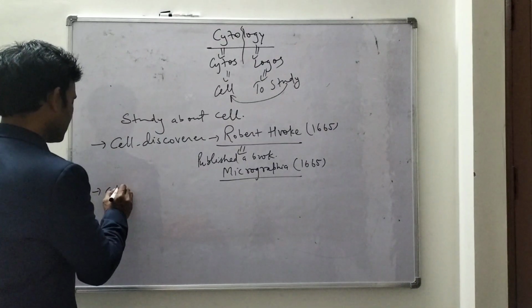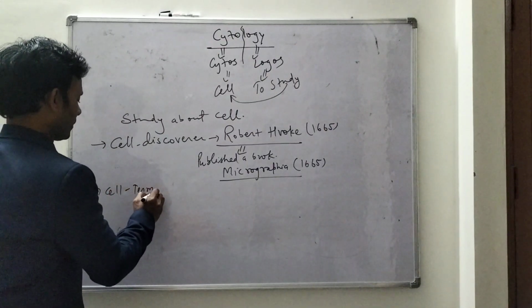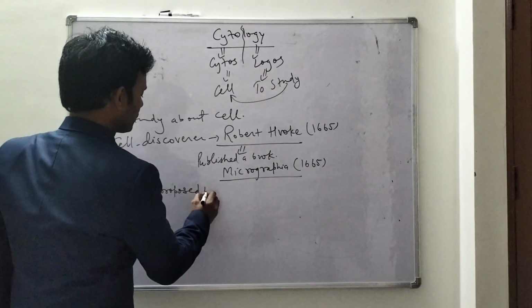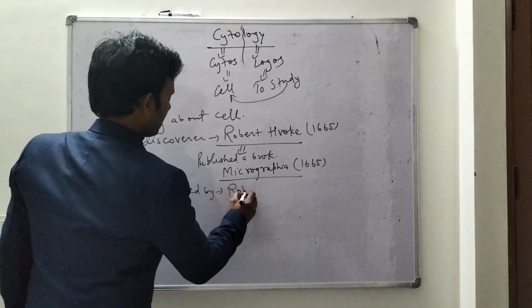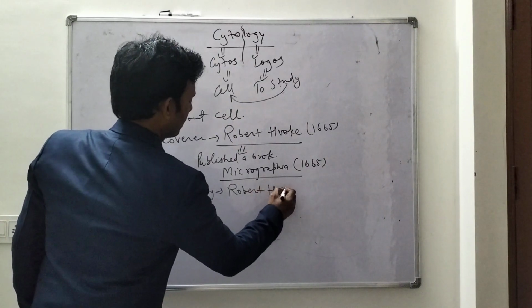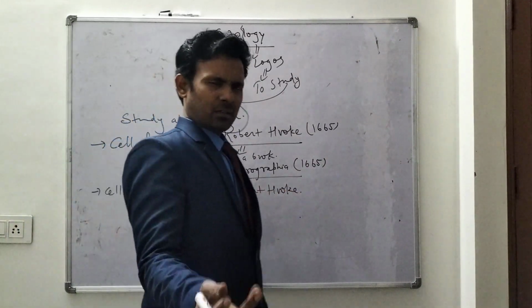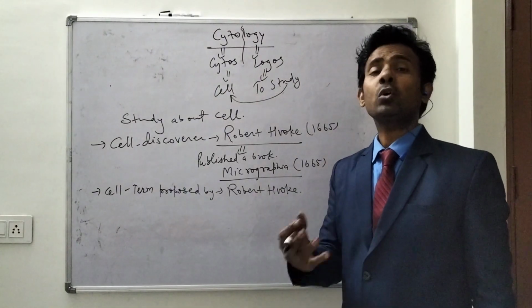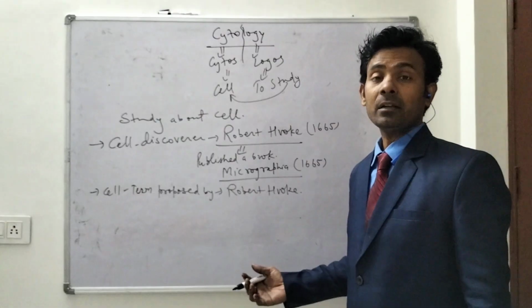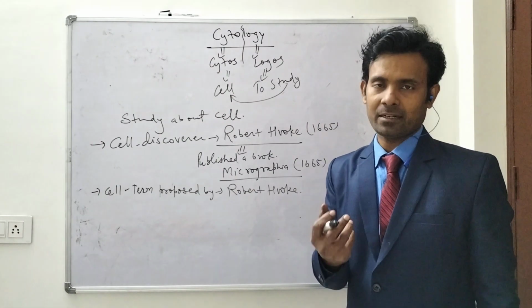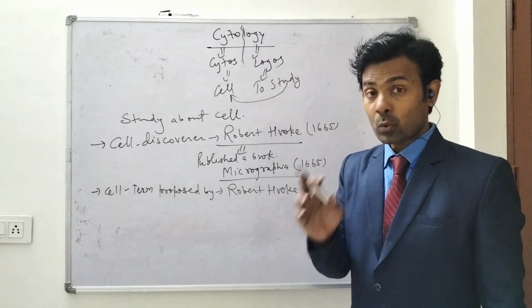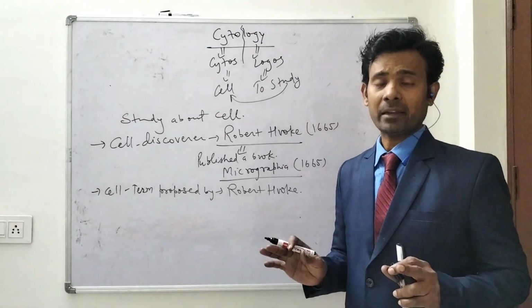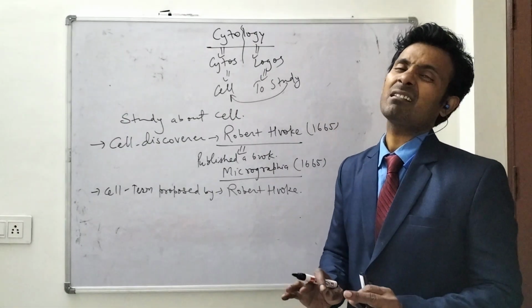The term cell was also proposed by Robert Hooke. Initially, Robert Hooke was studying cork cells, and we know that cork cells are usually dead cells. In a dead cell, only the cell wall can be seen, and all the materials within the cell are dried up.